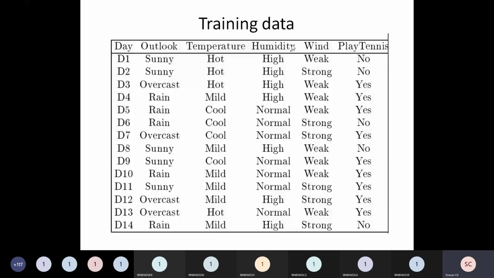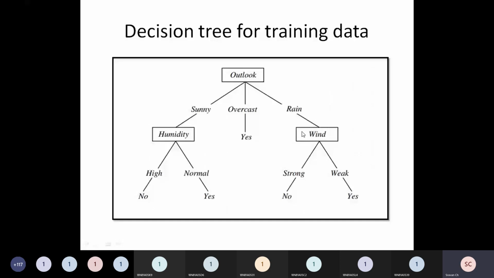This means that whether I'll go for playing tennis or not does not depend on temperature. This combination is more than enough to tell whether I'll play a tennis game or not. So this is the output of this previous problem.